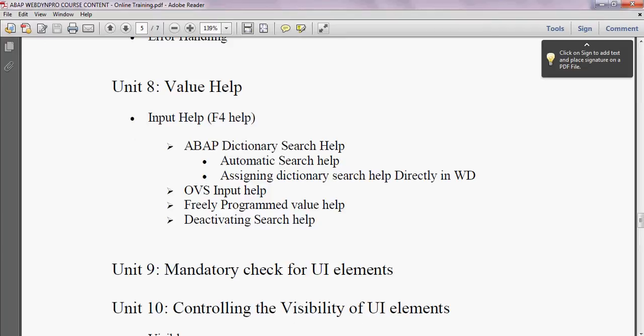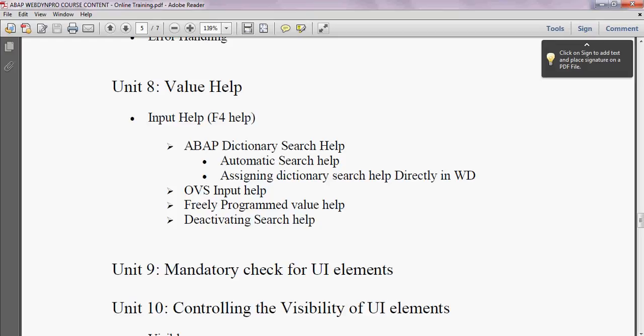And coming to unit 8, value help. Value help is WebDynPro ABAP specific. For a particular input field, if you want to have F4 help available, there are different types. How do you accommodate the F4 help in a particular input field? ABAP dictionary search help, where I have automatic search help, or assigning dictionary search help directly in WebDynPro ABAP.